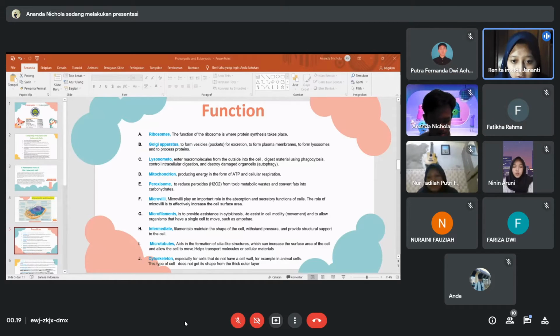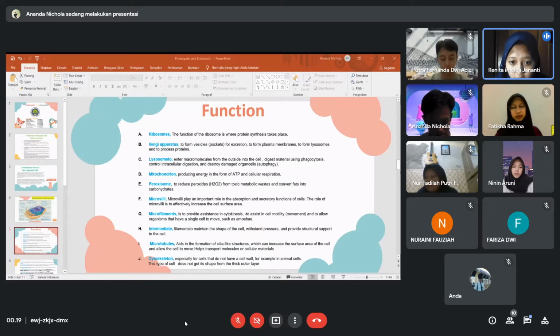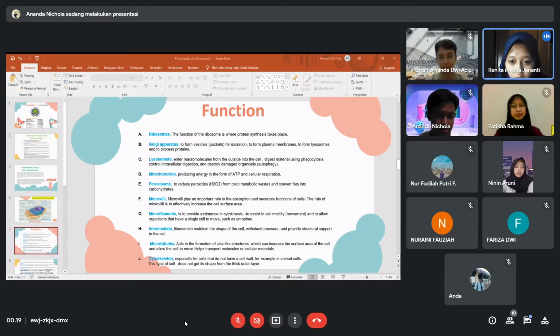Peroxisome. The function of peroxisome is to reduce peroxide from toxic metabolic byproducts and convert fats into carbohydrates. Number 6. Microvilli. Microvilli are added to a group of cells known as villi. Microvilli play an important role in the absorption and secretory function of the cell. The role of microvilli is to effectively increase the cell surface area.